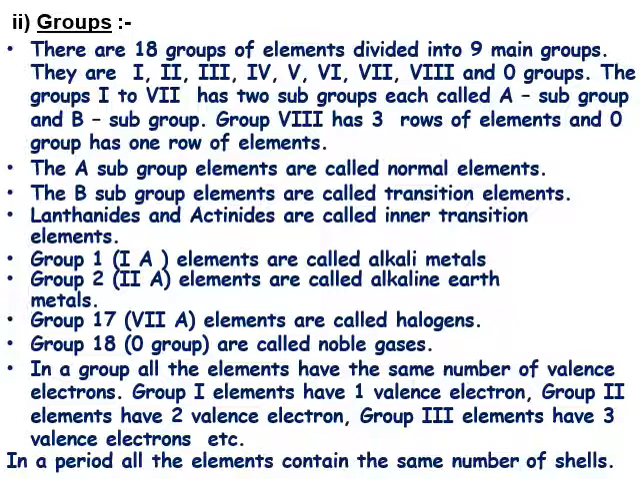Group 1 or 1A elements are called alkali metals. Group 2A elements are called alkaline earth metals. Group 17 elements are called halogens. Group 18 or 0 group elements are called noble gases. In a group, all the elements have the same number of valence electrons. Group 1 elements have 1 valence electron, group 2 elements have 2 valence electrons, and likewise group 3 elements have 3 valence electrons. In a period, all the elements contain the same number of shells.